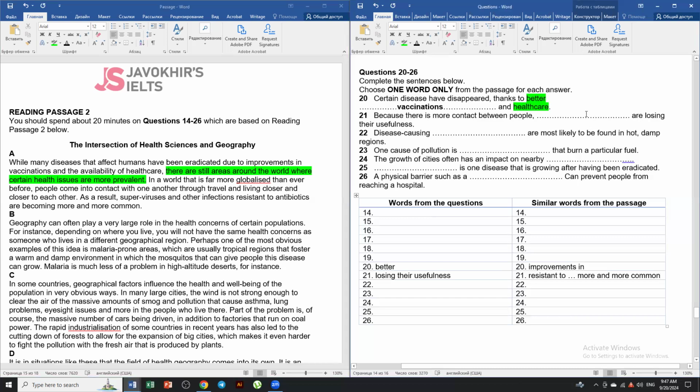So we have antibiotics here. And disease causing are more likely to be found in hot, damp regions. Okay, geography.